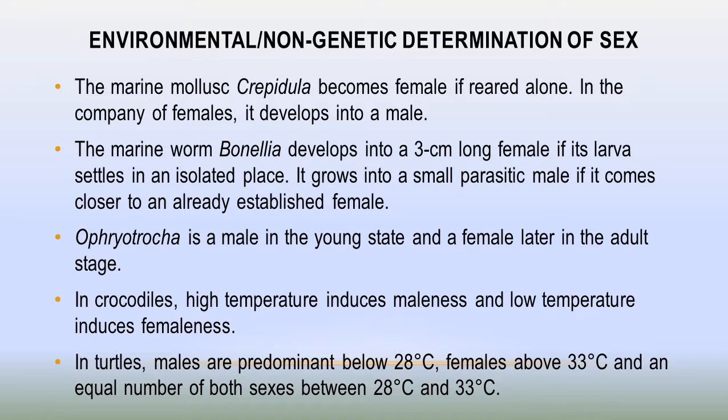If the hatching of the eggs is between 28 to 33 degrees centigrade, equal numbers of male and female turtles develop out of the eggs. So dear students, we can say that environment is very responsible for the determination of sex in some organisms.